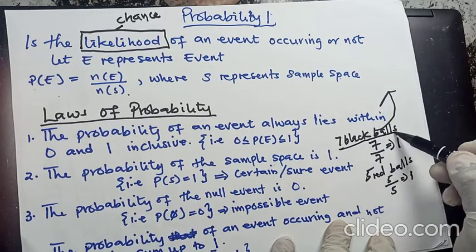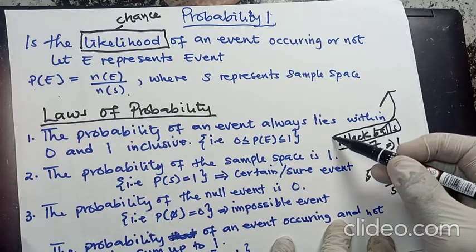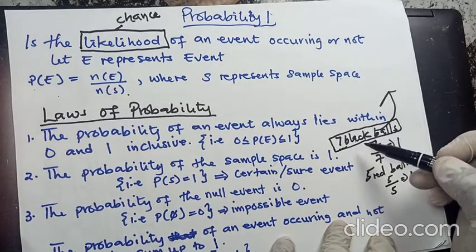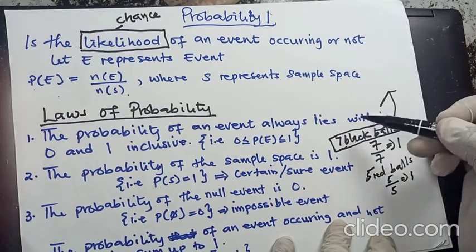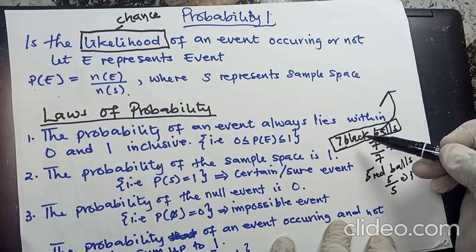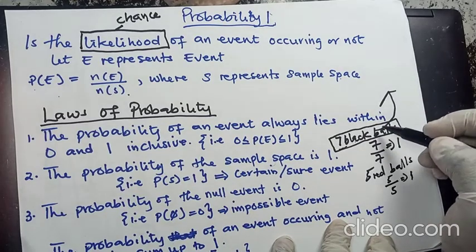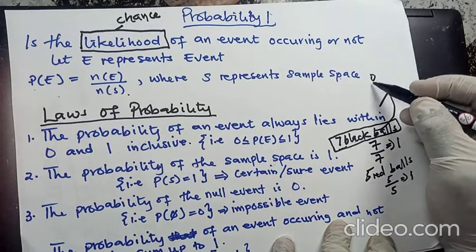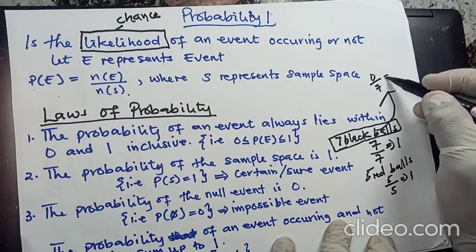Though we have only 7 black balls, do we have a red ball here? No. It means that when you're about to select this red ball, we don't have a red ball. So the chances there is 0, and the total number of black balls there too is 7. So this will be 0 over 7, and this will be 0.